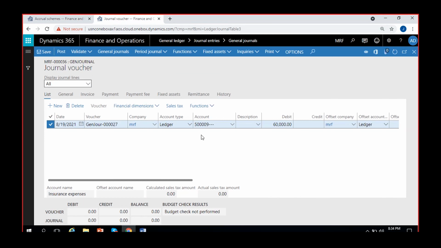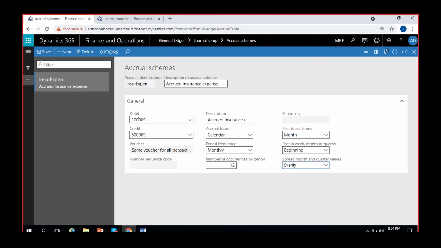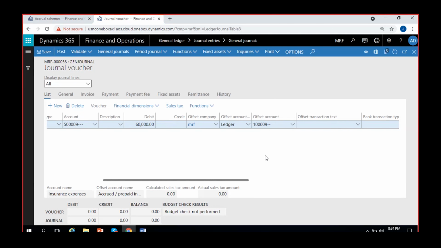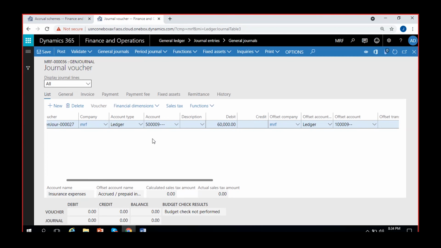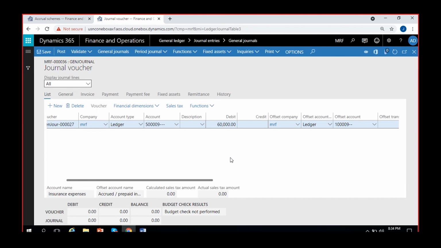Okay. So let me complete the voucher. I just gave it as debit amount of 60,000. The offset account is not cash account. So offset account I'll give is prepayment insurance or whatever the expense account that I created, right? The asset account, accrued or prepaid insurance account that I'll give here. Okay, 1,09,000 account I gave here, prepaid insurance expense. So this is the voucher that I have created. I mean voucher number 27. Ledger account I selected is insurance expense account with 60,000. Debit and credit account is the prepaid insurance account.